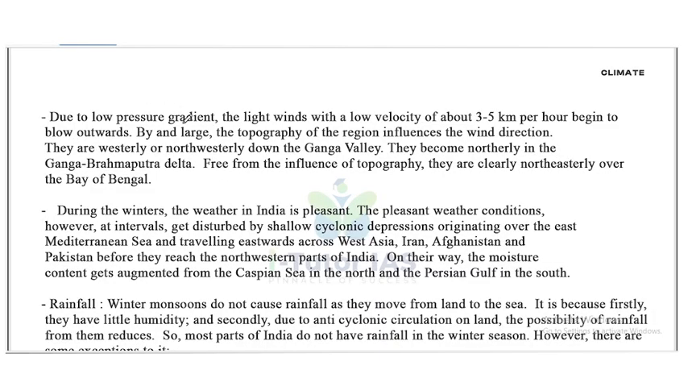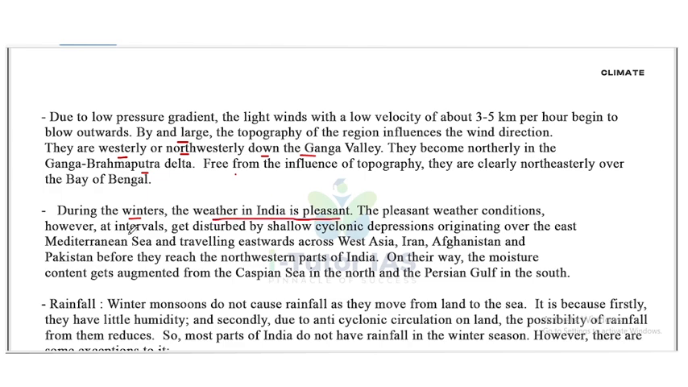Due to the low pressure gradient, light winds with a low velocity of about 3 to 5 km per hour begin to blow outwards. By and large, the topography of the region influences the wind direction. They are westerly or northwesterly down the Ganga Valley. They become northerly in the Ganga-Brahmaputra delta. Free from the influence of topography, they are clearly northeasterly over the Bay of Bengal. During the winters, the weather in India is pleasant.